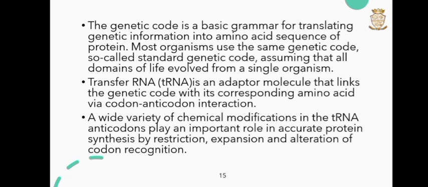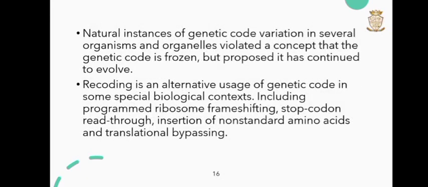The transfer RNA is an adaptor molecule that links the genetic code with its corresponding amino acid via codon-anticodon interaction. A wide variety of chemical modifications in the tRNA and codons plays an important role in accurate protein synthesis by restriction, expansion, and alteration of codon recognition. Natural instances of genetic code variation in several organisms and organelles violated the concept that the genetic code is frozen, and proposed that it has continued to evolve.